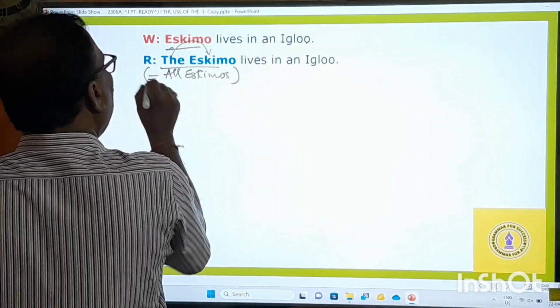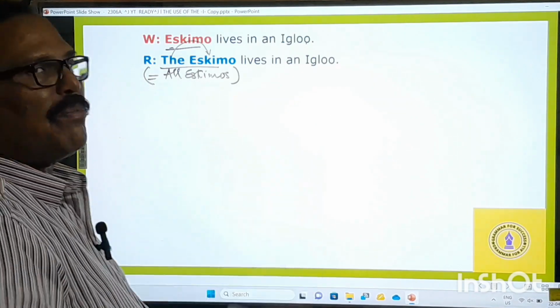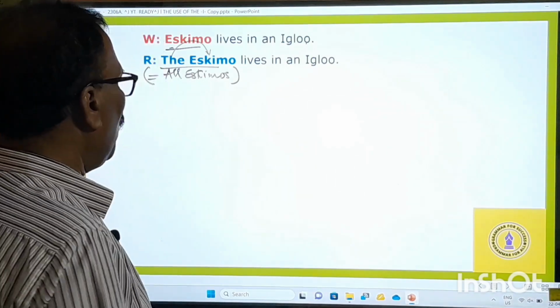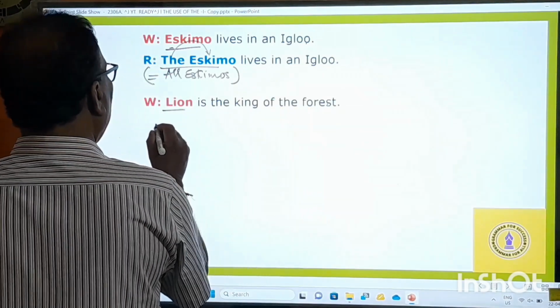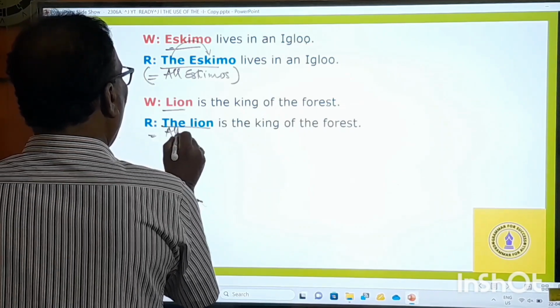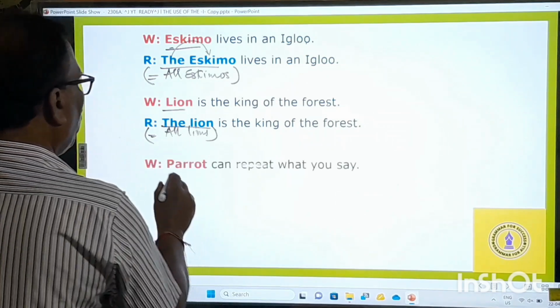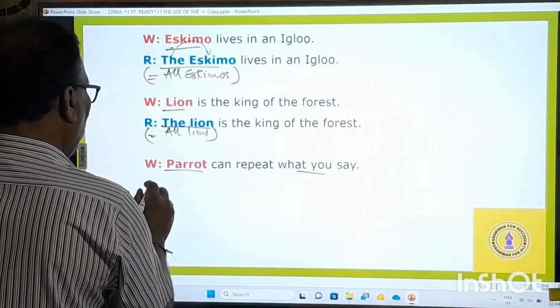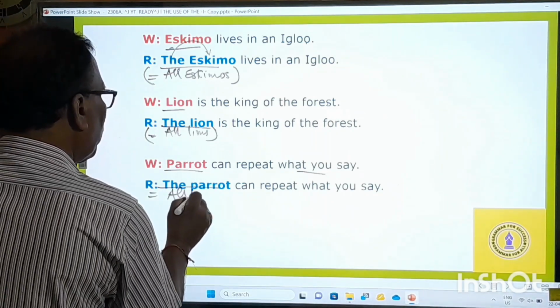So "the Eskimo lives in an igloo" means all Eskimos will live in an igloo. And here, "lion is the king of the forest." Here it should be not "lion" but "the lion." The lion means all lions. And "parrot can repeat what you say." The parrot means all parrots.